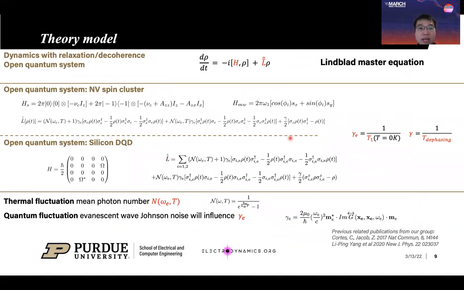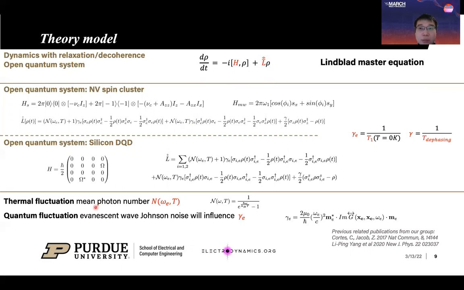In this slide, we present the theory model we are going to use for system dynamic simulation. I will just briefly go through this slide. So first, we use the Lindblad master equation to describe system dynamics. Then we present the closed quantum system Hamiltonians and the Lindblad superoperators for two popular quantum computing systems. One is NV center in diamond, another is silicon double quantum dot.